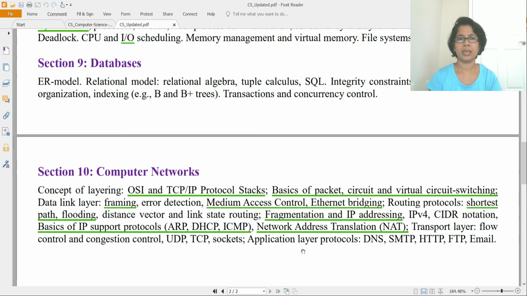Okay, so you can say from networking they just removed some part, and in compiler they just added some part. Rest of the subjects are same, so they just elaborated, they specify what to cover, what not to cover. So I think just these changes are there for the GATE 2021.